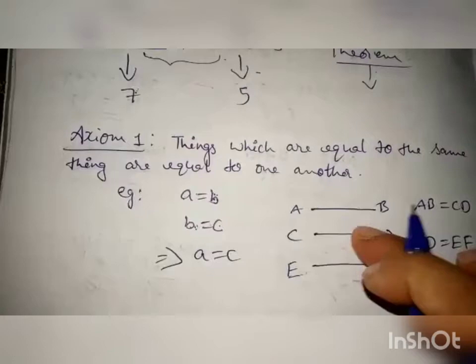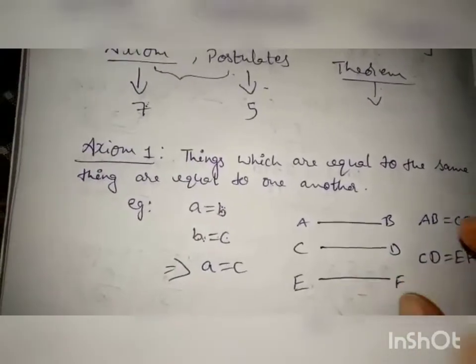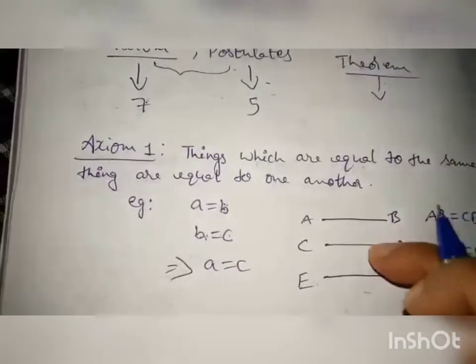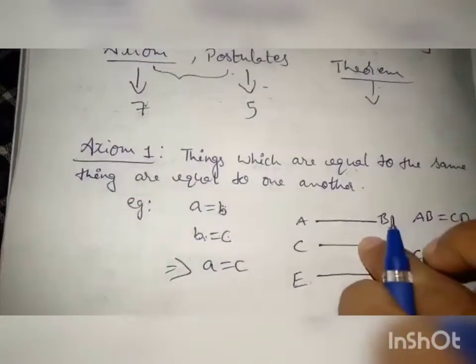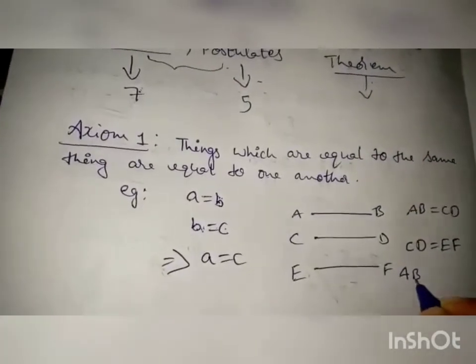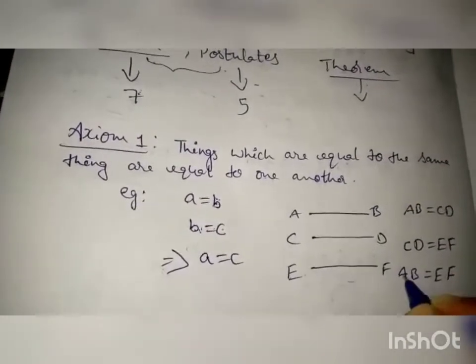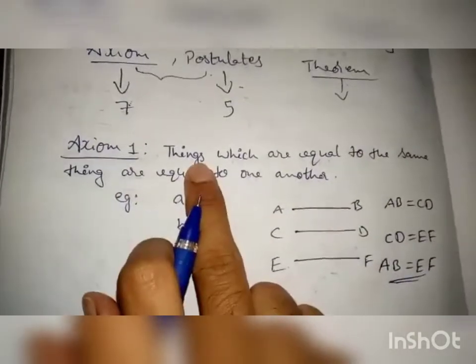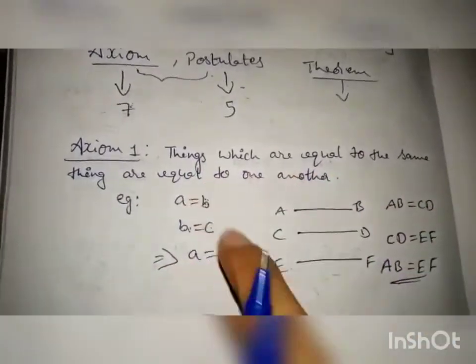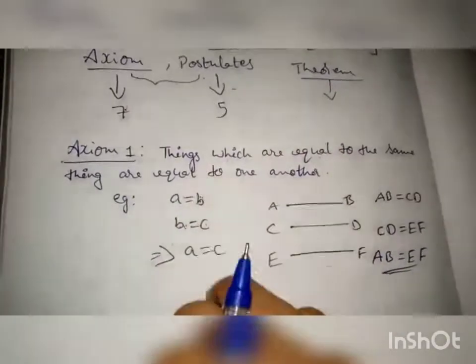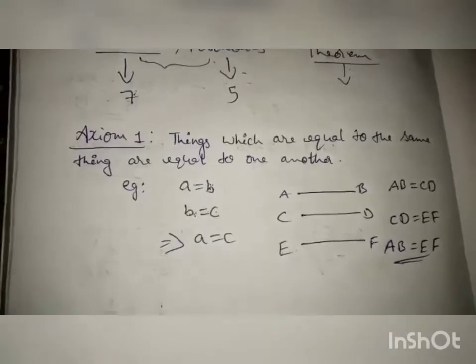This is equal to this, and this is equal to this. So at last, we can say AB is equal to EF, right? This is what they have said here: things which are equal to the same thing are equal to one another.